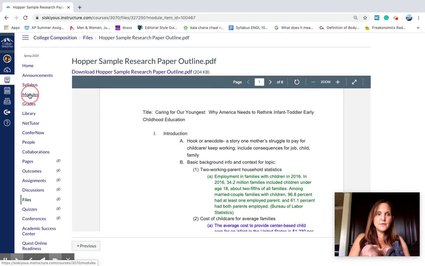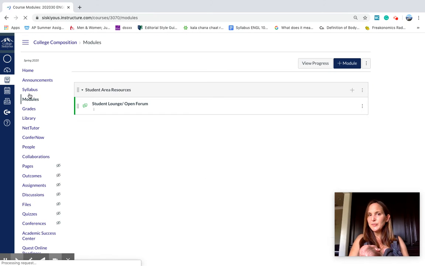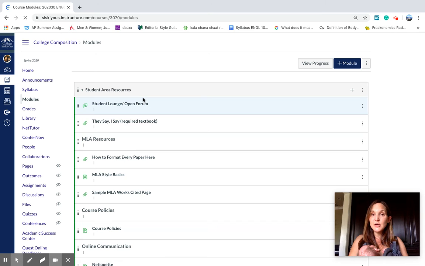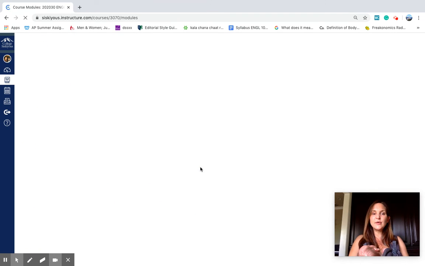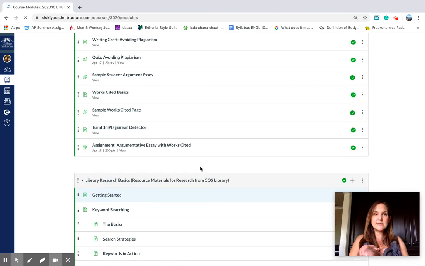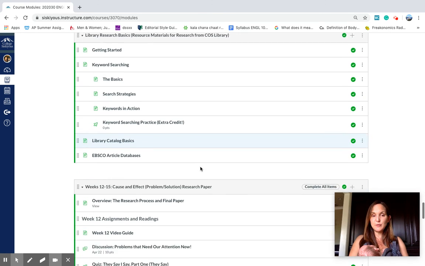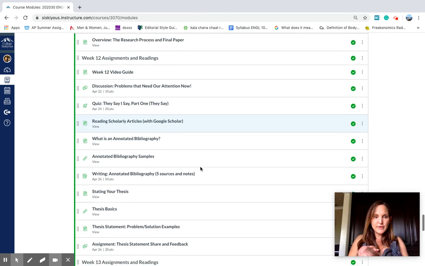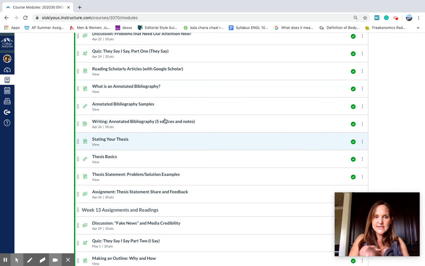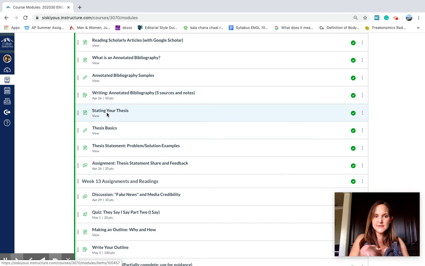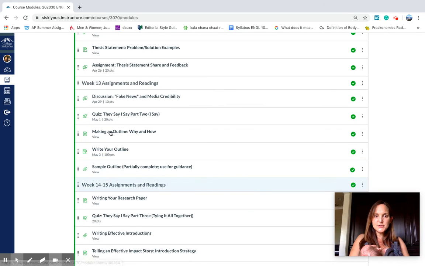So if you are having trouble completing the annotated bibliography, email me on that and I can point you in the direction of some articles if you're having trouble finding them. But again, you want to complete the annotated bibliography before you attempt to do any of the outline, and especially before you attempt to do any of the paper writing. Okay, so that was from last week, your annotated bibliography and your thesis. Those are the first steps. And then this week, we're just doing an outline. Okay, so get caught up if you need to get caught up.